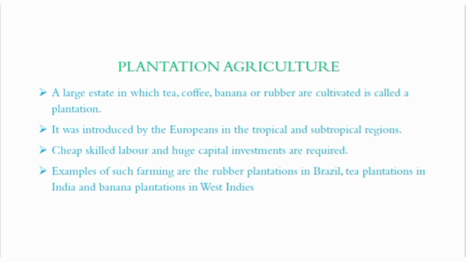Then, plantation agriculture. A large estate in which tea, coffee, banana, or rubber are cultivated is called plantation. It was introduced by the Europeans in the tropical and subtropical regions. Cheap skilled labor and huge capital investments are required. Examples are the rubber plantation in Brazil, tea plantation in India, and banana plantation in West Indies.